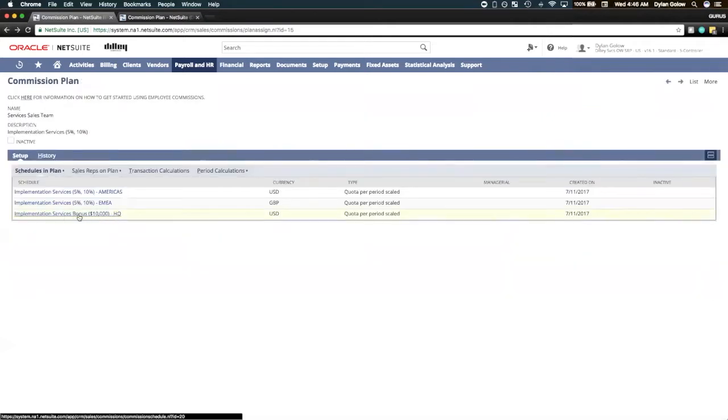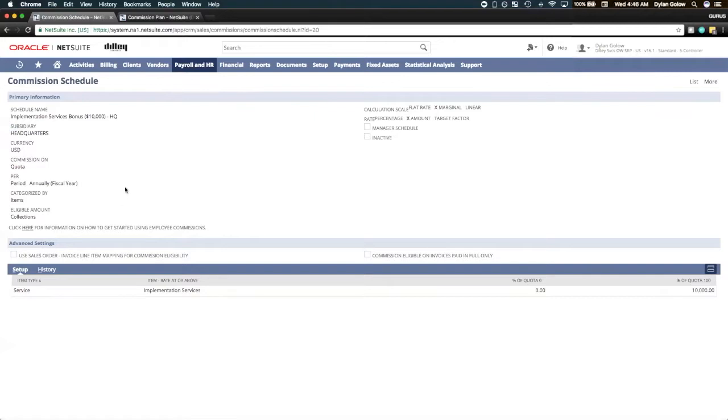Finally, let's review the bonus schedule. Now we'll notice the key differences here are that we're capturing all transactions beneath the headquarters subsidiary, which means we're going to be consolidating all transaction amounts up to the subsidiary using the consolidated exchange rates. Then, if we've achieved our quota, we'll be paying out $10,000 to the employee. You'll notice here that we're using marginal, but instead of percentage, we're using an amount.